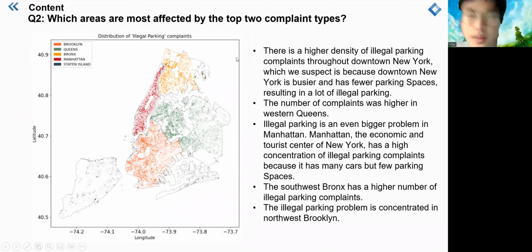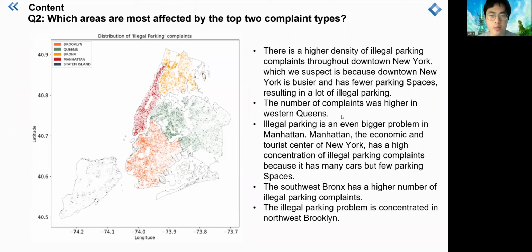So there is a higher density in this map. We can see the density of where the parking complaints happen. There's a higher density of illegal parking complaints through downtown New York, which we suspect is because downtown New York is busier and has fewer parking spaces, resulting in a lot of illegal parking. We also see the number of complaints was higher in Western Queens, where illegal parking is an even bigger problem in Manhattan.